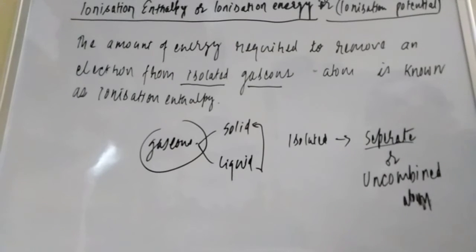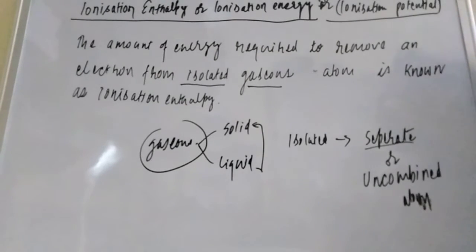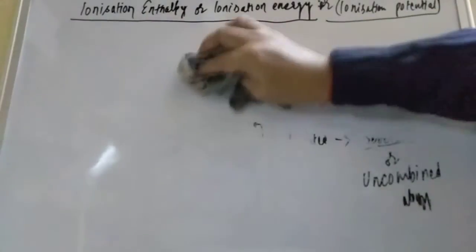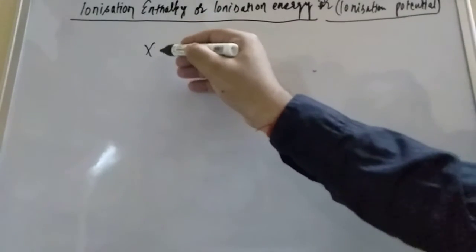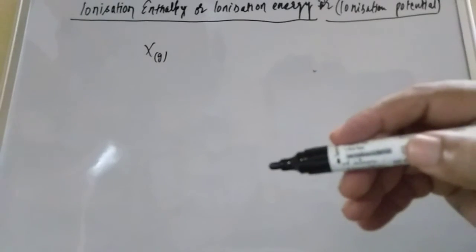One more thing, student: from where are you going to remove the electron? From the outermost shell. If you want to go a little deeper, suppose I have one atom X. This is a gaseous atom and only one atom is there, so this is isolated.